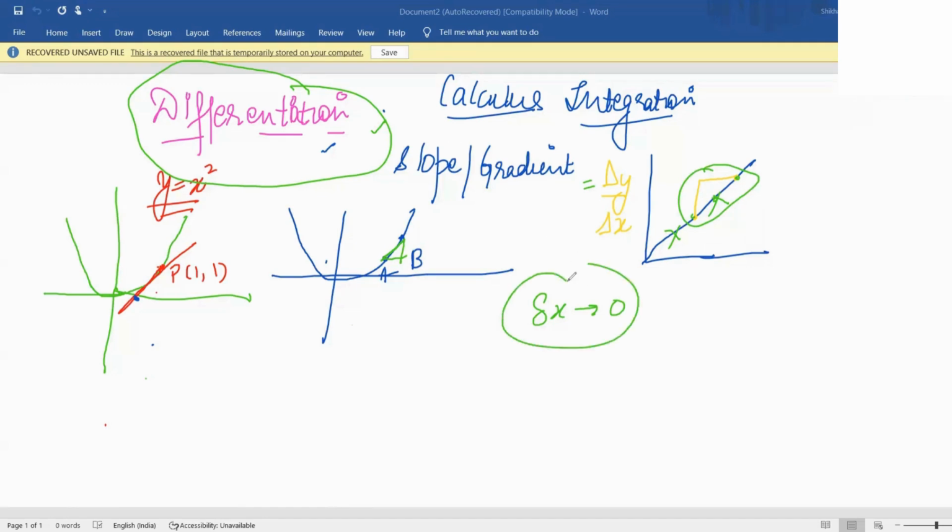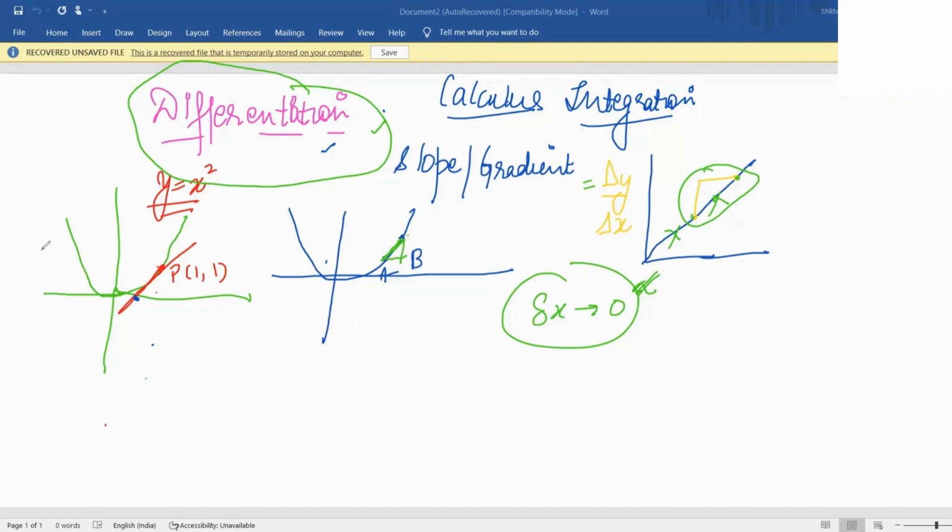Assume the change in x is 0. That means rise over run is almost 0. These 2 points are overlapping with each other, but in this graph they seem to have a little gap so that I can show you they are on a straight line. If I join them, I get my straight line. We know these 2 points lie on a curve, but we are assuming they are very close to each other. So if I find the gradient for these 2 points, that will be the gradient for my curve. But now the question is how?